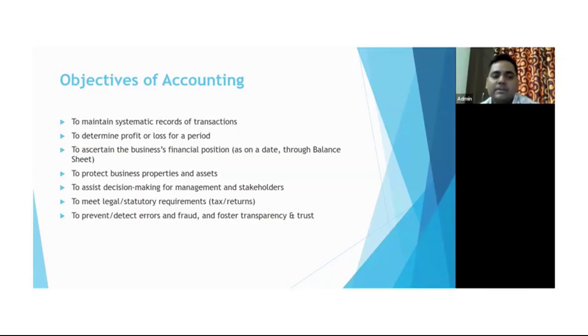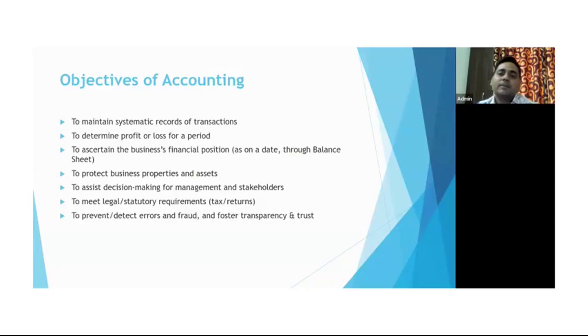Last but not least, to prevent and detect errors and fraud, and foster transparency and trust. That is the most important objective of accounting. Why am I saying most important? Because trust and transparency is very much important for this, right?